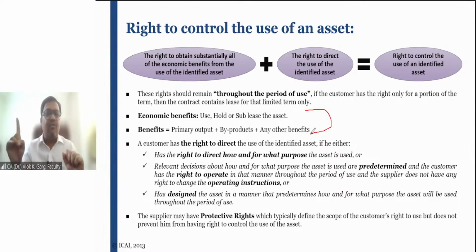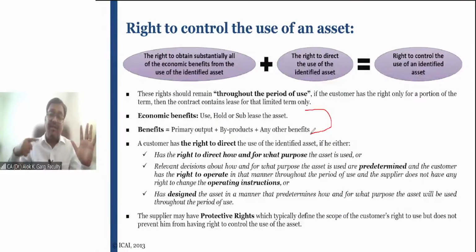After that, the lessor does not have any right to change those operating instructions. So even if it is mutually agreed between the lessor and the lessee, and the lessor is defining the operating instructions, it is still considered that the right to control the use lies with the lessee if the lessor does not have a right to change the operating instructions in future. Is that clear? So it means the lessor does not have a substantive right to substitute, I mean to say alter, the operating instructions. Is that clear, friends?